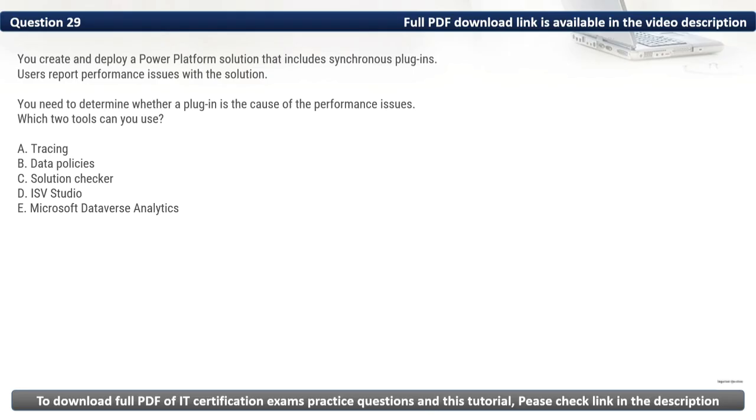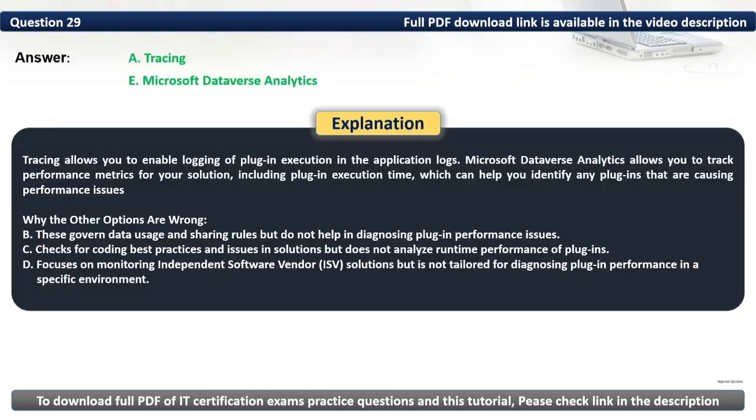As such, the two tools that we can use are tracing and Microsoft Dataverse Analytics. Thus, the correct options are A and E. Tracing allows you to enable logging of plugin execution in the application logs. Microsoft Dataverse Analytics allows you to track performance metrics for your solution, including plugin execution time, which can help you identify any plugins that are causing performance issues.